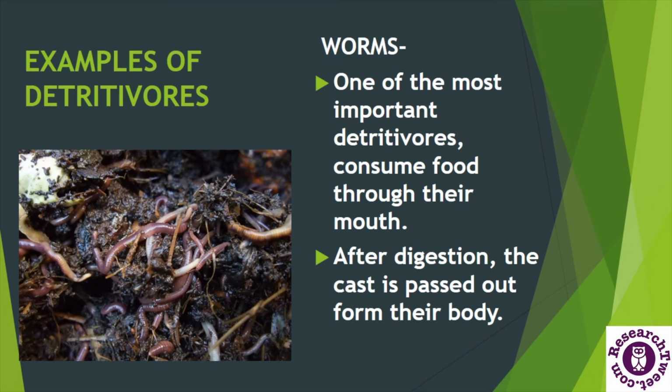This vermicompost is very helpful for better growth of plants because plants get essential nutrients from it. These worms consume this litter through their mouth, and after digestion pass the cast out from their body. Earthworms also help in the aeration of the soil by their process of consuming food, and this aeration is also helpful for the plants.